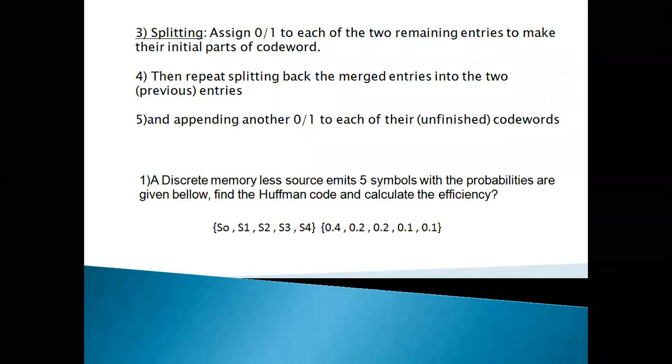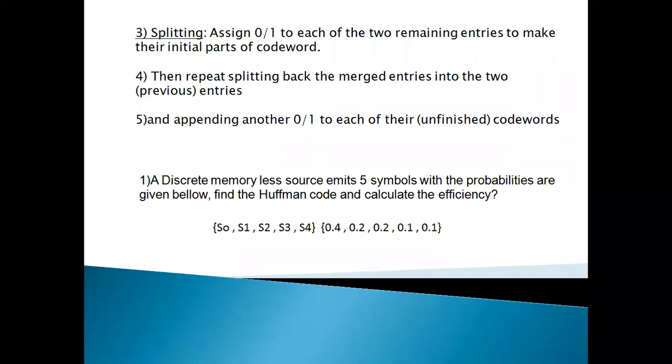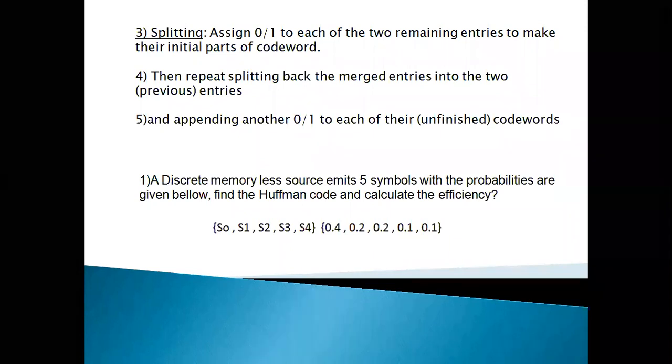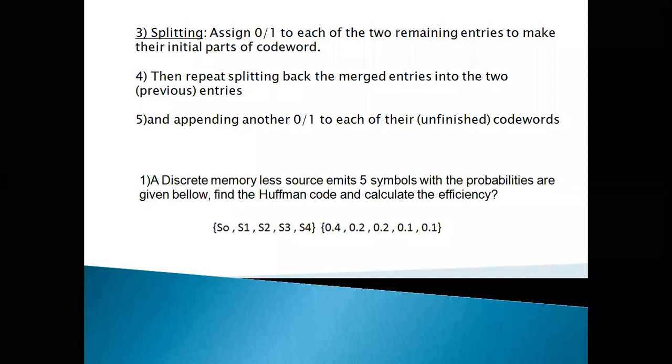The fourth is to repeat splitting the merged entity back into the two previous entities. And the fifth is appending another 0 and 1 to each of their unfinished codewords.